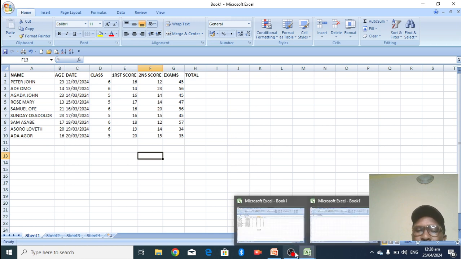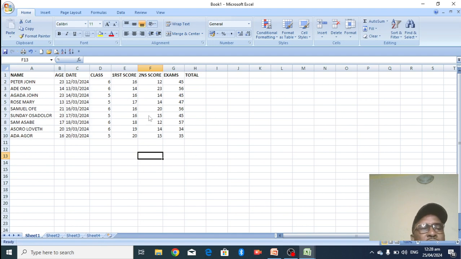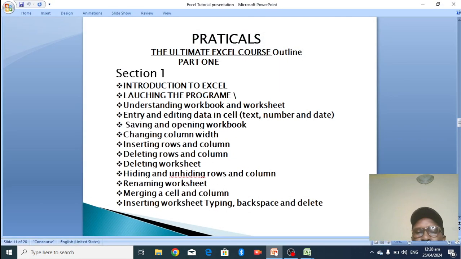It also talks about number, date, and test. Alright, they are complete right now, so go back and check. Now I have the name, this is the test, this is the number, this is the age, this is the date, and these are the numbers. That's all we want in this area.